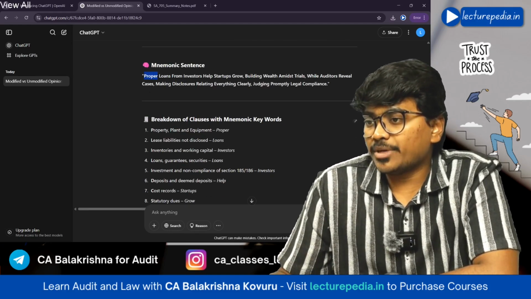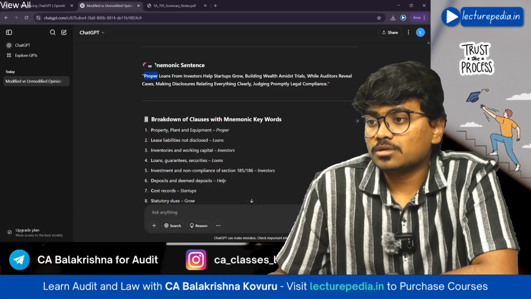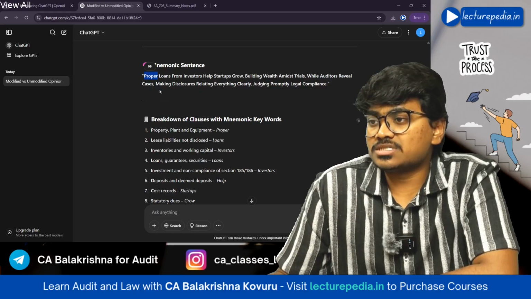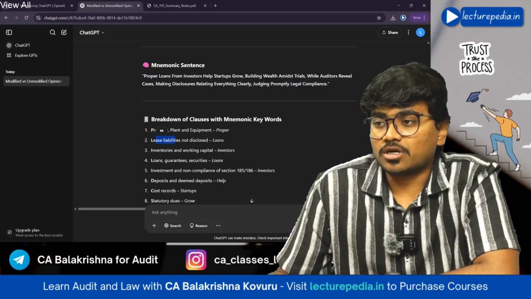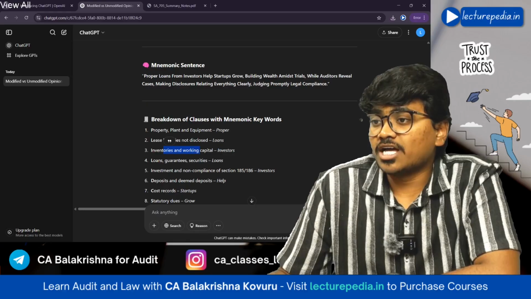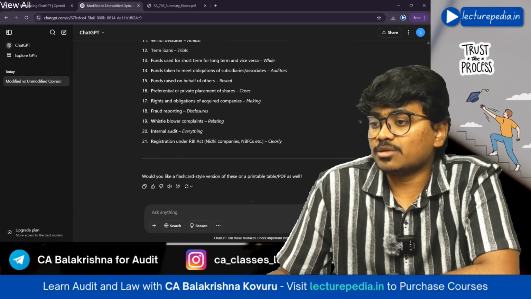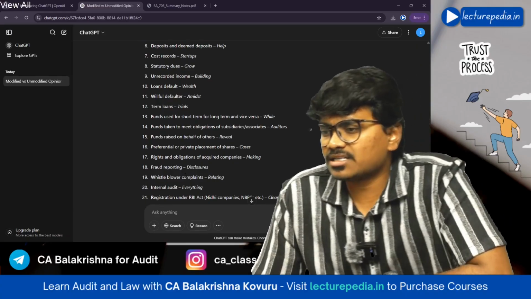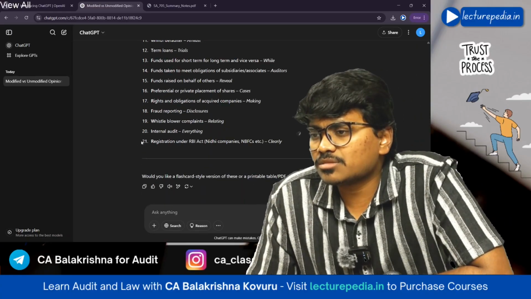Now in Proper, P is capital, right? So P for property, plant and equipment. Next, in Loans, L is capital. So L for leases, liabilities not disclosed. Next, Investors: inventories and working capital. Like this, with the help of this mnemonic sentence, you can remember all the 21 clauses. Okay. In fact, the clause number 21.